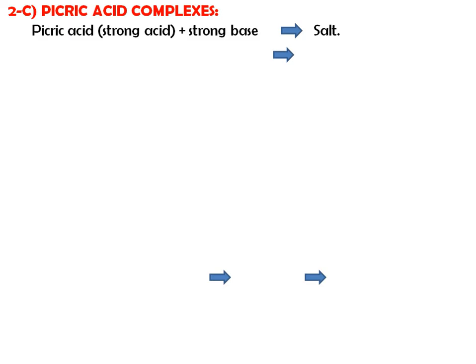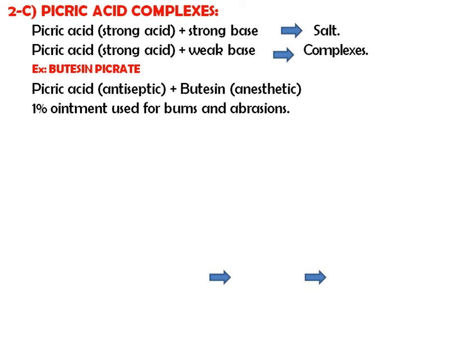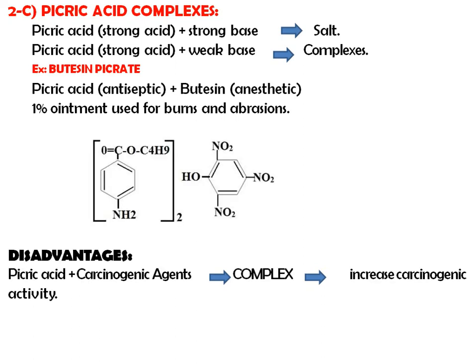Now we'll see the third type, that is picric acid complexes. Now picric acid, a strong acid, forms a complex with a strong base and forms a salt. But when a strong acid reacts with a weak base, it forms a complex like butesin picrate. Picric acid acts as an antiseptic. It reacts with butesin, which is an anesthetic, so it is helpful in the treatment of burn and abrasion where antiseptic and anesthetic activity is useful.